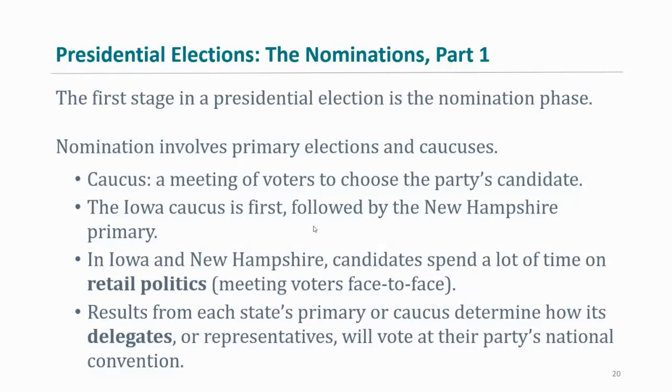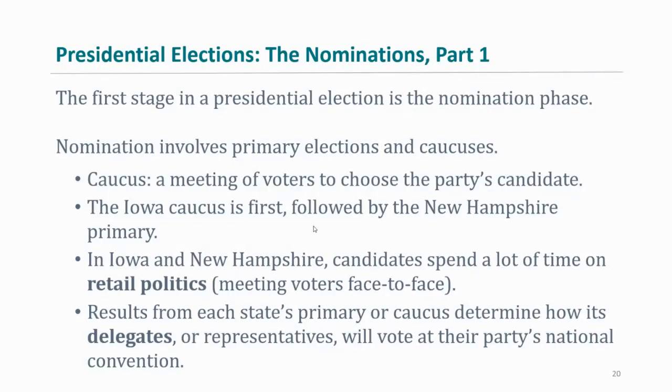If he didn't get any support in Iowa, chances are he's not going to get support in New Hampshire and the other states, and no one's going to donate to his campaign because, hey, nobody picked you in Iowa, so why are we going to spend money on this candidate, right? That's why Iowa and New Hampshire are so important, because you have to have a good showing. It doesn't necessarily mean you have to win it, but you have to have a good showing so you can build support in the rest of the other states, right? And then results from each state's primary or caucus determine how its delegates or representatives will vote at their party's national convention. We also talked about this last time, that the number of votes candidates pick up also translates into the number of delegates at the national convention.